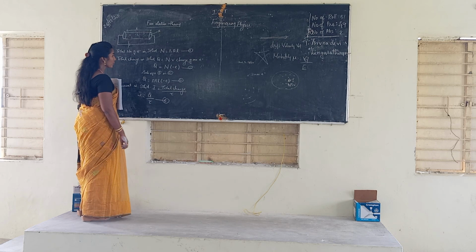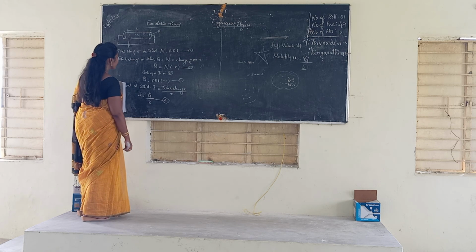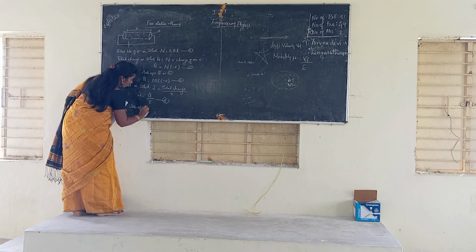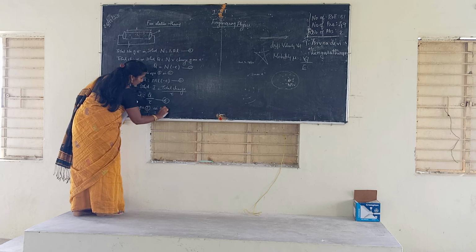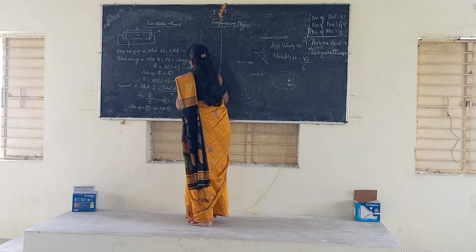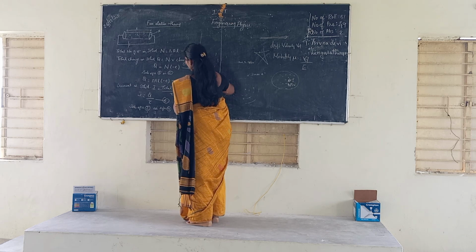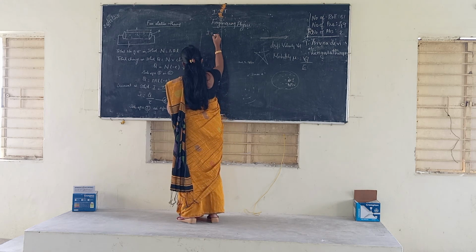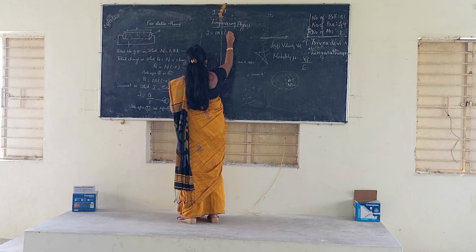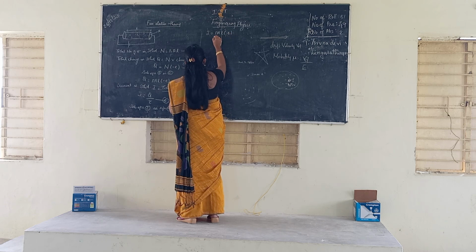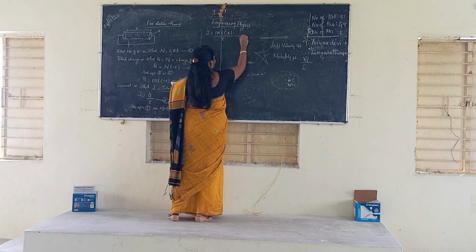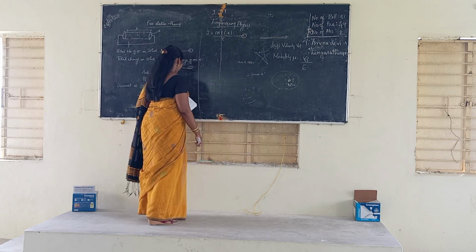Now substitute equation 3 in equation 4. What do you get here? I is equal to N A L minus e divided by small t. This one is the fifth equation.